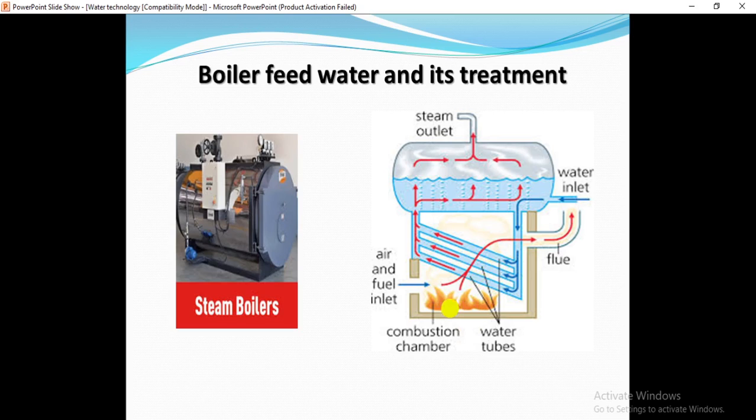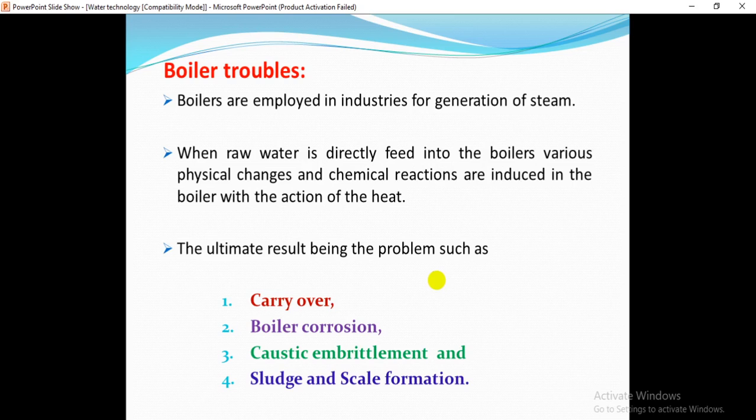In this chamber we apply heat to the water, so we generate steam, and this steam goes out from the steam outlet. Then this steam can be used in various fields in industry.